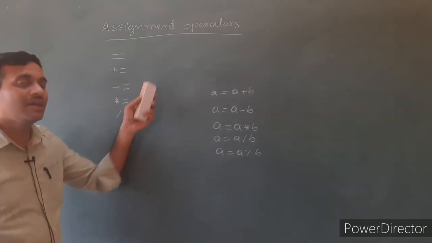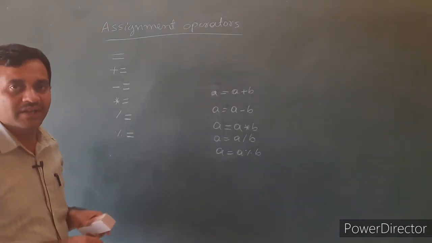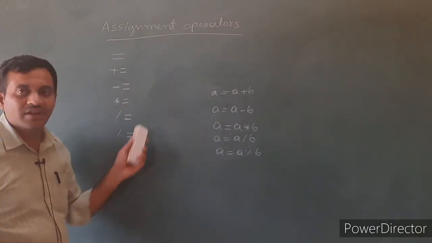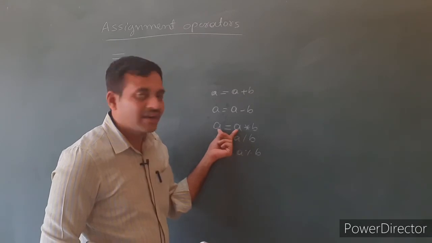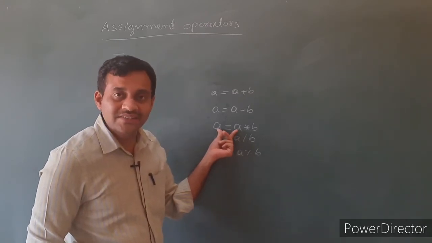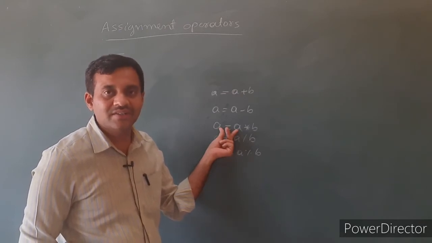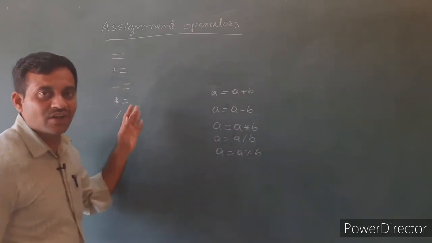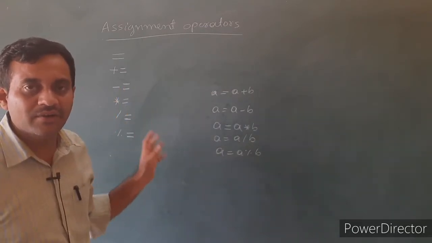These are called assignment operators or shorthand assignment operators. When we write the shorthand assignment, the operands on the left side and right side of the assignment operator are the same. When the operands on both sides are the same, then we write it in shorthand form. All arithmetic operators can be written in a shorthand form.